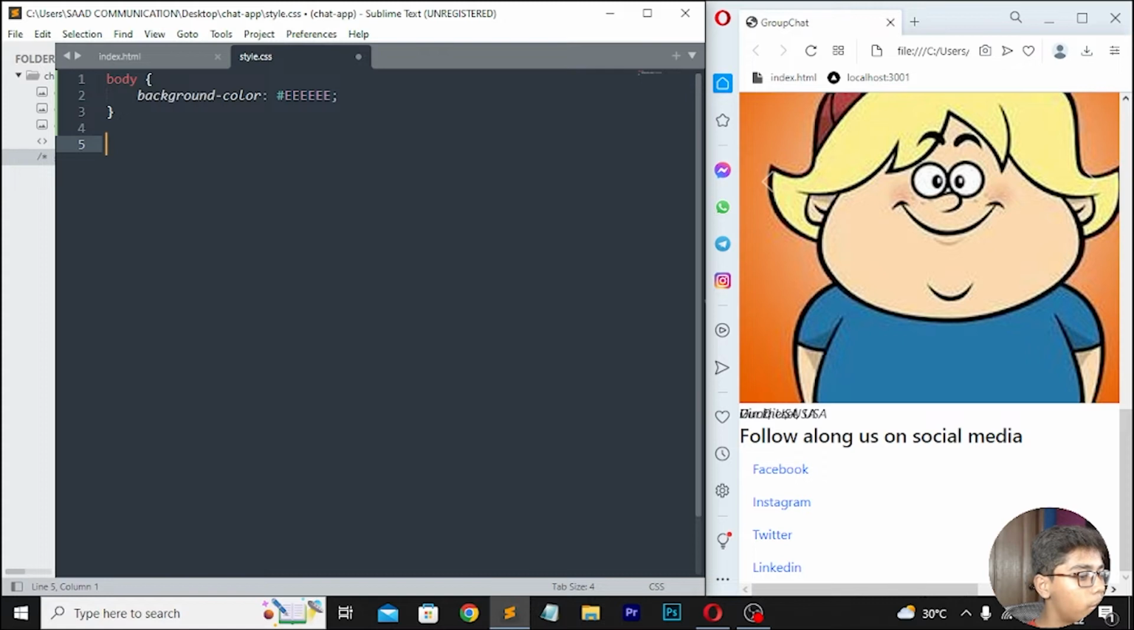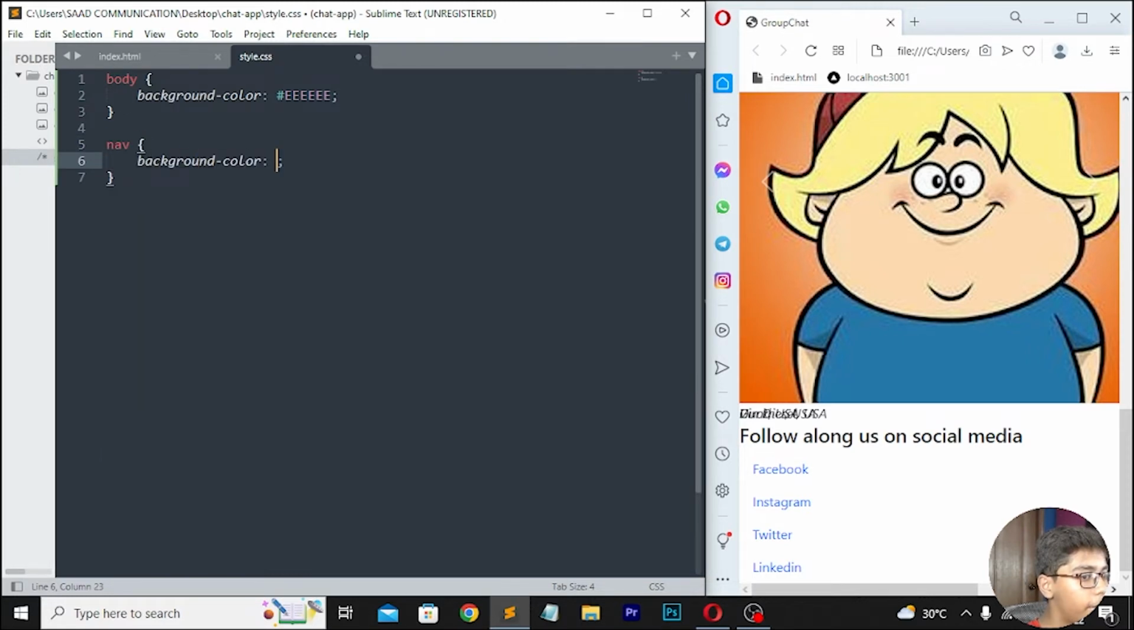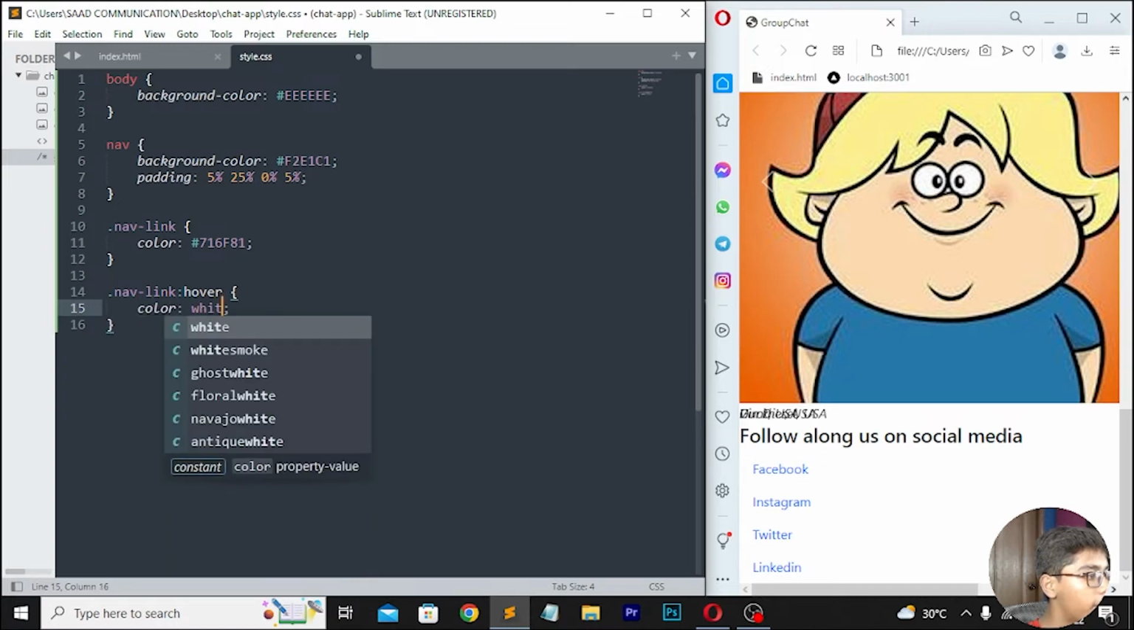Then you have to move down, right here nav, and here I'll be writing background color. Then I will be writing F2E1C1. Then move down, right here padding, which should be 5% 25% 0% 5%. Then move down, right here dot nav link, and here I will be writing color. Then write 716F81. Then move down, here you have to write nav link. Then I'll be writing hover. Then move down, right here color white.